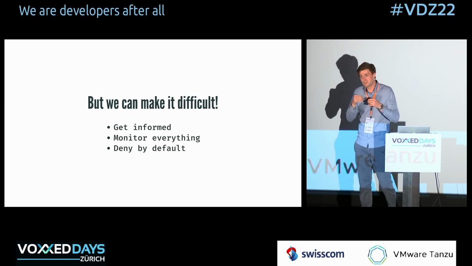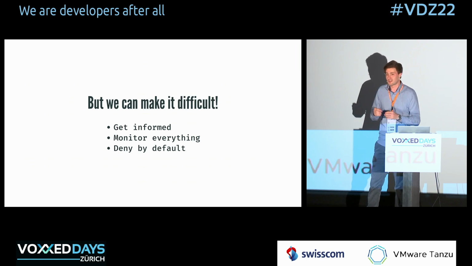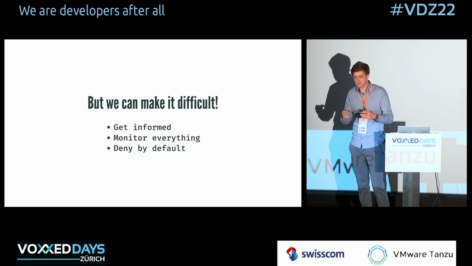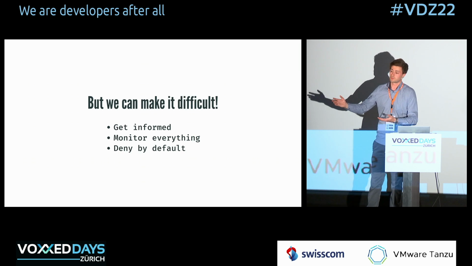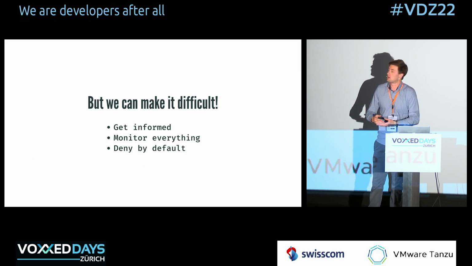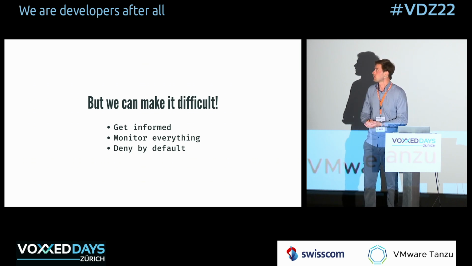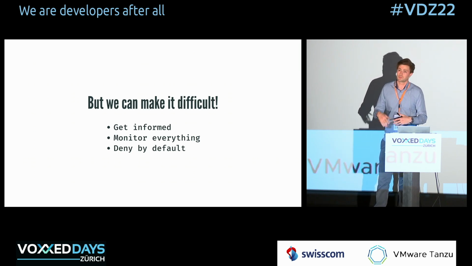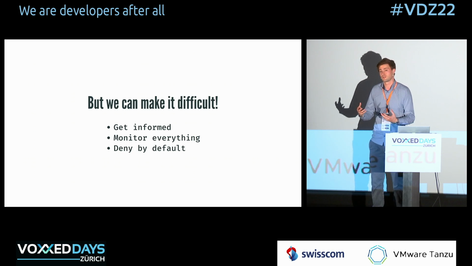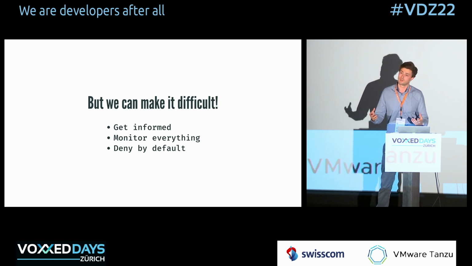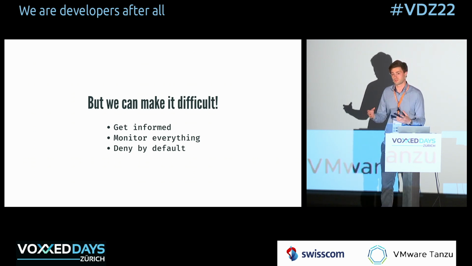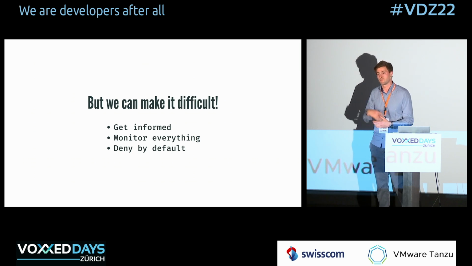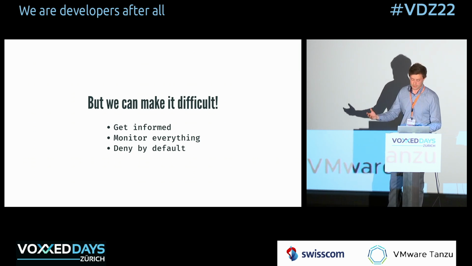Unless there's a majorly good reason for an application to be provided some privileges, which might mean connecting to some host, which might mean having access to the Kubernetes API, just don't allow it. Deny it, and make sure that your application teams need to request those privileges from a platform team that know what they're doing, and then provide them the access if it's needed and if it's secure.